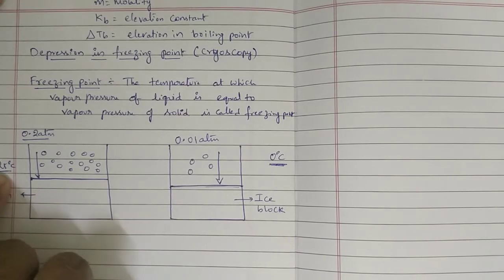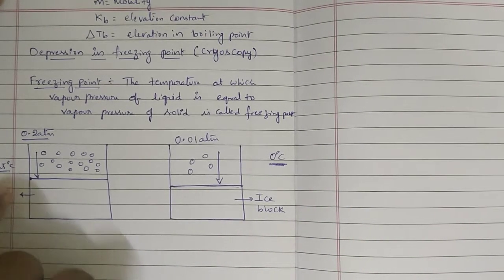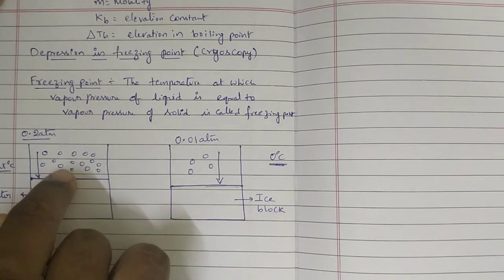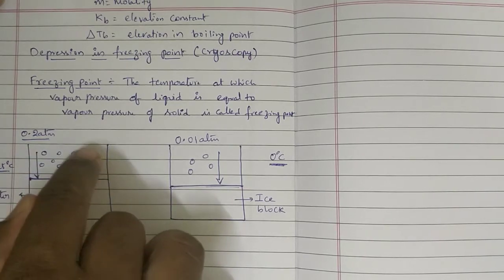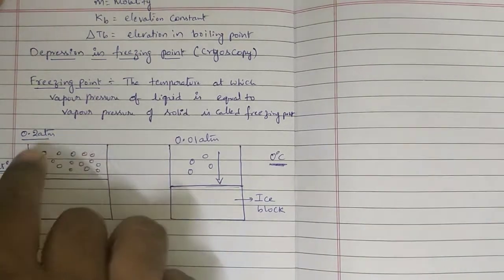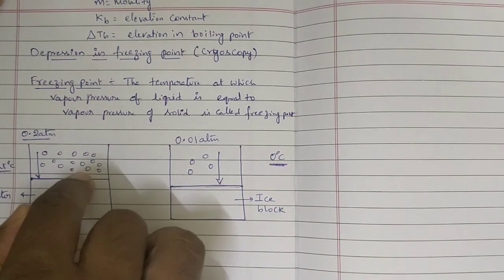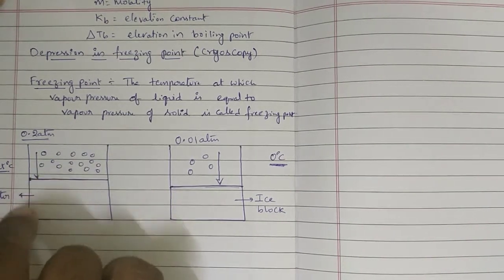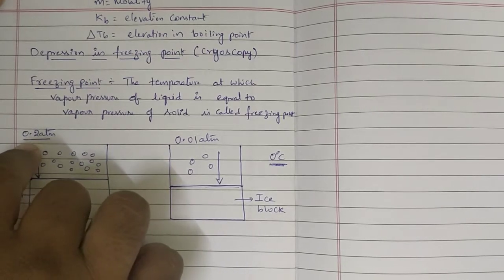Here, what is the temperature? Room temperature, 25 degrees centigrade. At 25 degrees centigrade, we have taken liquid water. Some molecules are converted to gaseous state. After some time, the number of these molecules will be constant, and that number will be 15. Because of these 15 molecules, some pressure will be applied on the liquid surface, that is 0.2 atmosphere.